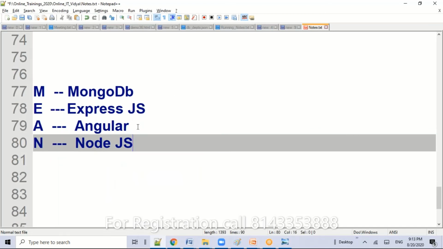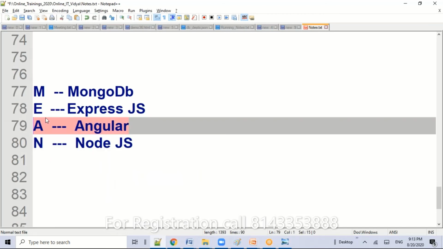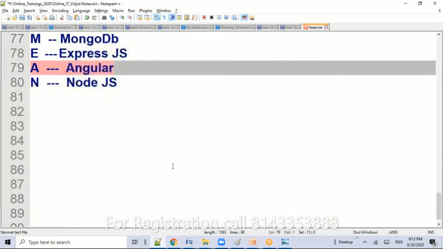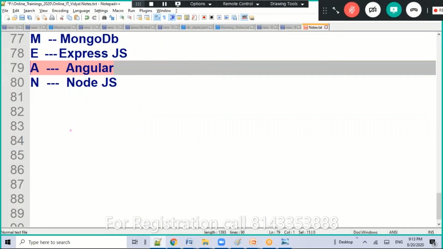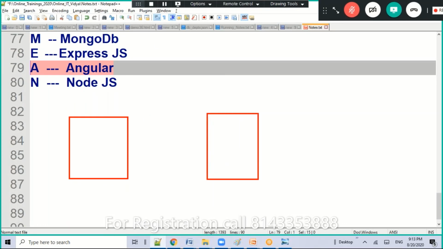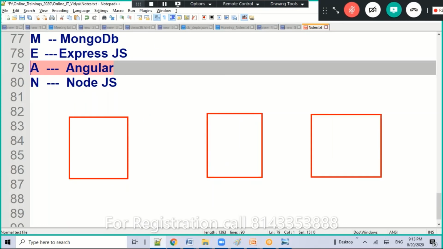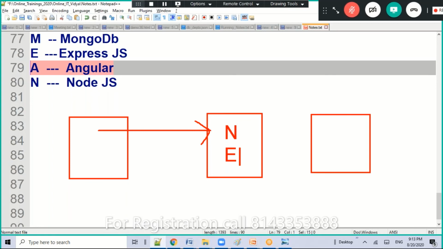In this, except Angular, the rest are all server side. Angular works on the client side, Node and Express at server side, and MongoDB is the database. The communication happens like this: Angular will communicate with Node and Express. Node is a server side technology, and Express is a framework.